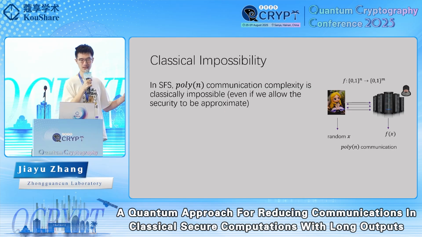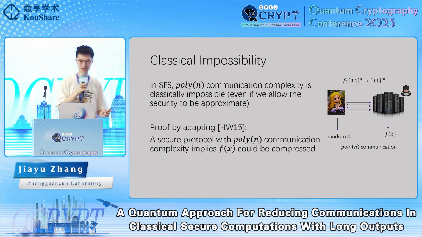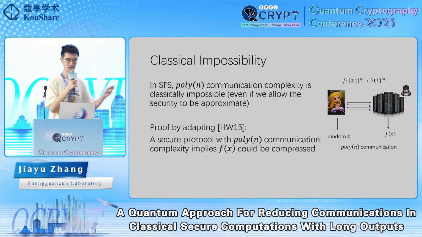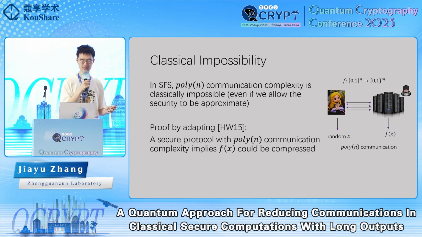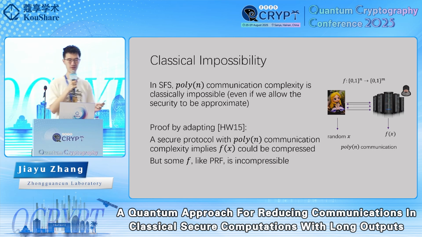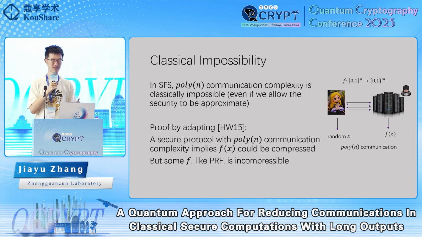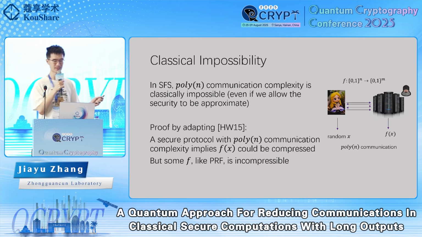Roughly speaking, the proof is as follows, by adapting HW15. If we have a secure classical protocol whose communication complexity is only poly(n), this means that f(x) could be compressed to poly(n) bits. But for some functions f, like random functions, the output of f is incompressible, which means this is impossible to achieve for classical protocols.